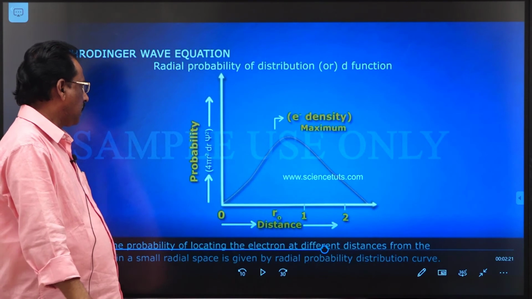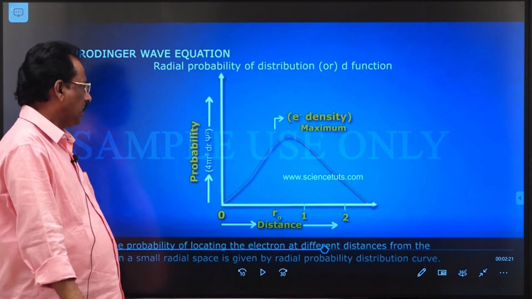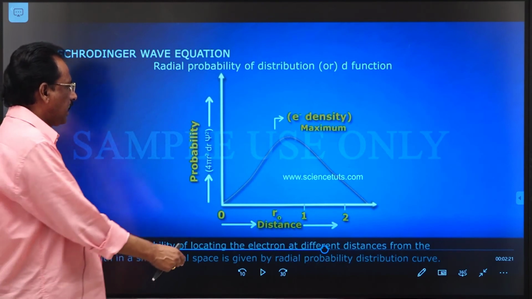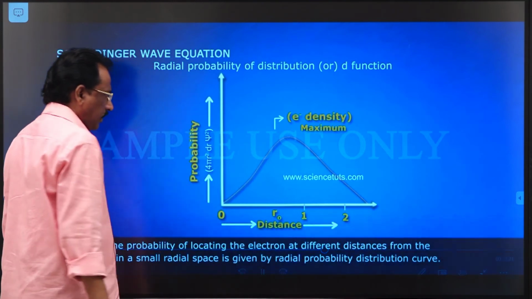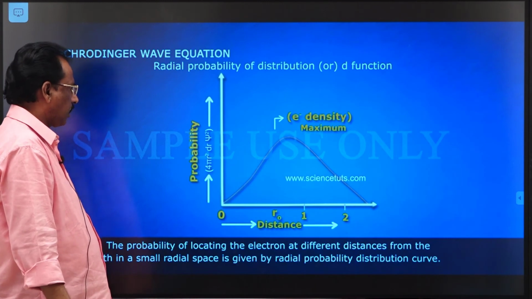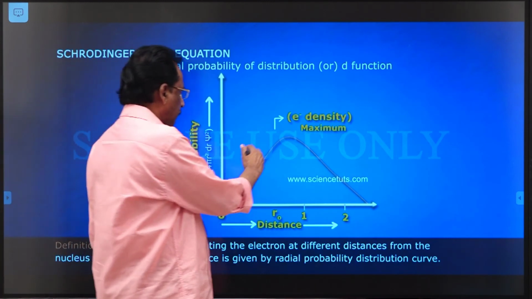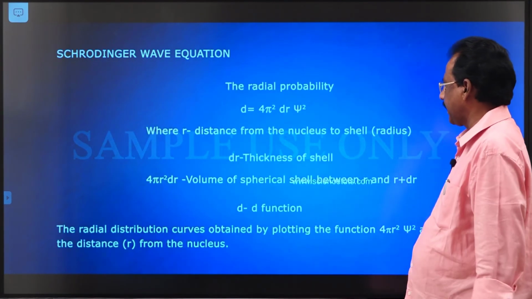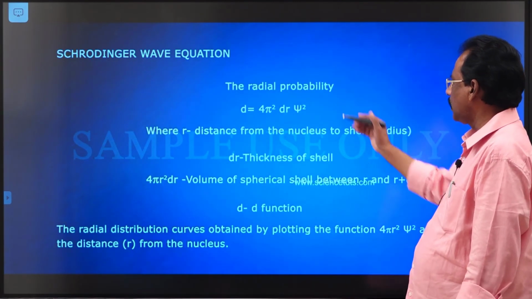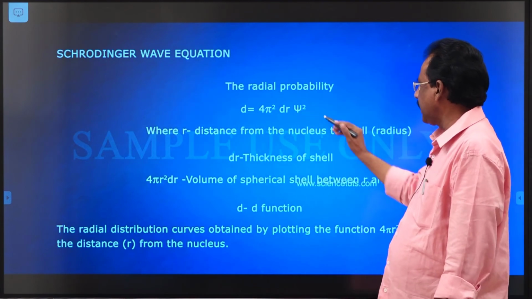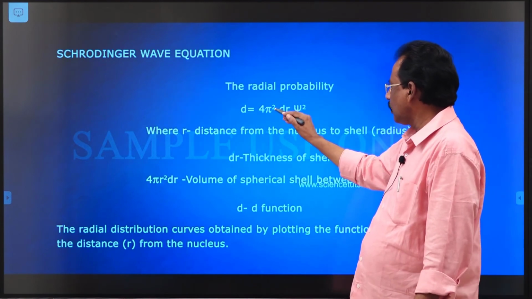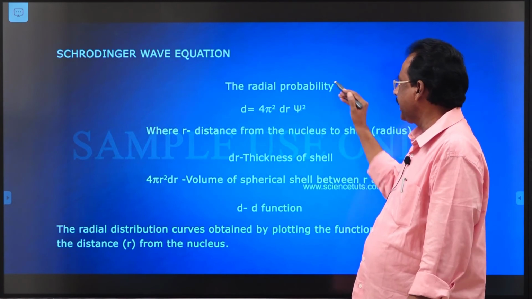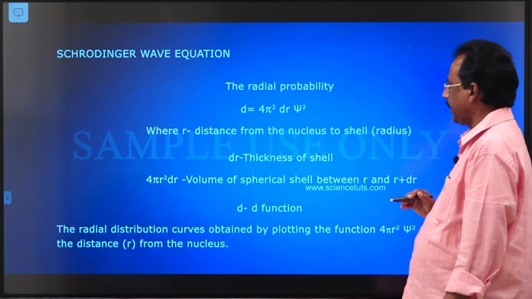If the graph is drawn between the probability of finding the electron and the radial distance from the nucleus to the electron position, a peak is obtained like this. This is the shape of the peak. So this is the formula: 4 pi r square dr into psi square indicates the radial probability function.